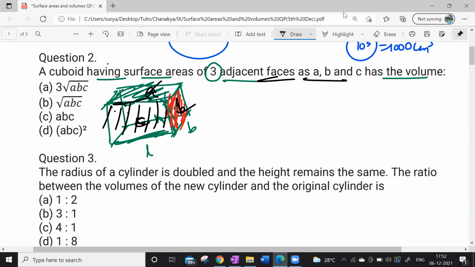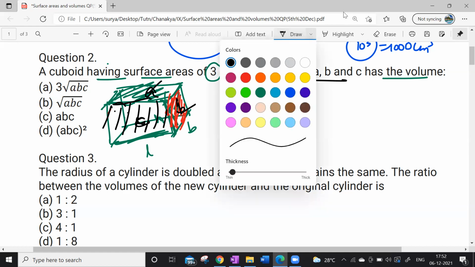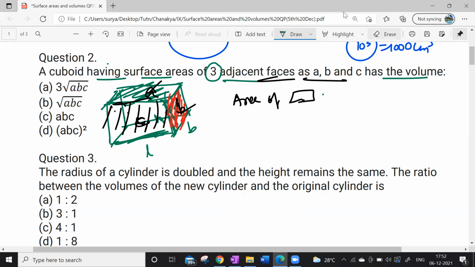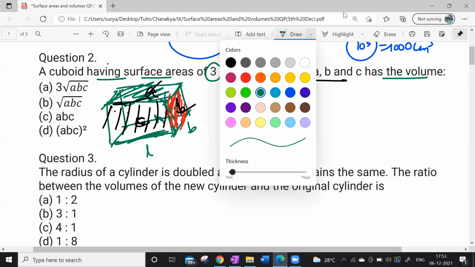So the area of the green color part. I'm just writing with the respective colors, guys. So try to understand. What is the area of the green color part? L into B. Okay. So the red color one, what is the area of the red color part?